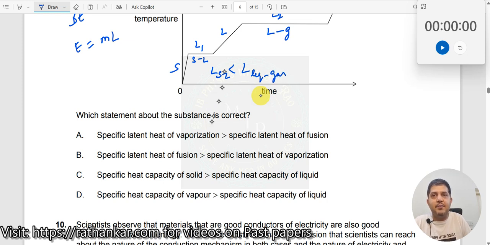Do we have any options like this? First, let us look at this. Okay, so specific latent heat of vaporization is greater than the specific latent heat of fusion. First one itself is the right one. A is the right one. Okay, so this definitely is incorrect.